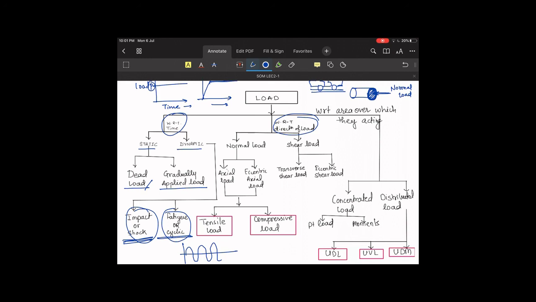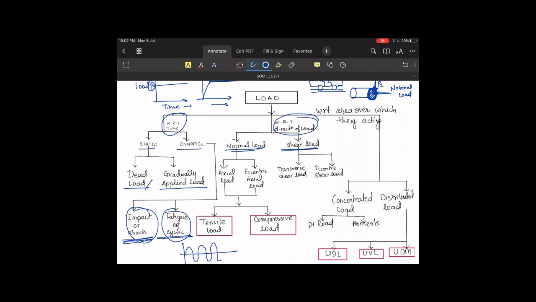For this rod, if we take the same cross section area into account, and the load is applied in the transverse direction, or parallel to the cross section, it will be called shear load. Now this normal load can further be divided into axial load or eccentric load. Axial means it will be along the same longitudinal axis or same axial direction.